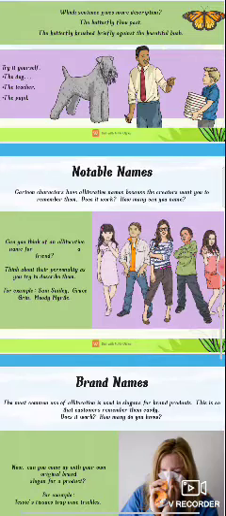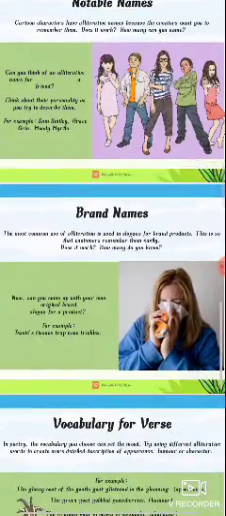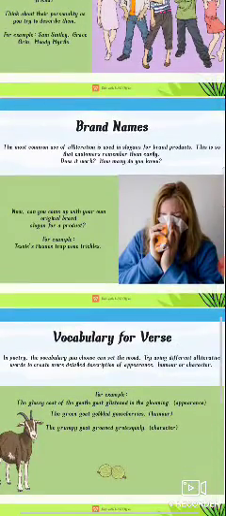Some examples I have written here: Sam Smiley, Grace Greeny, and Moody Myrtle. Children remember these names because of the alliteration.